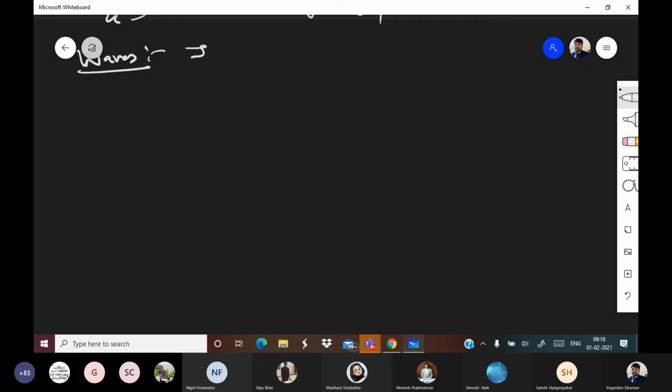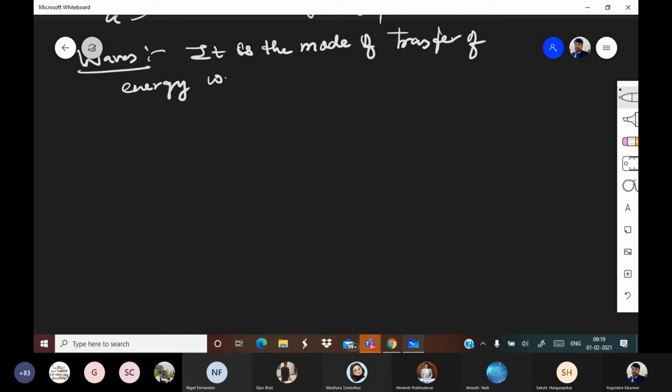Please note, it is the mode of transfer of energy without actual transfer of mass. So when we are not transferring any mass and we are able to transfer energy, then that is called wave motion.